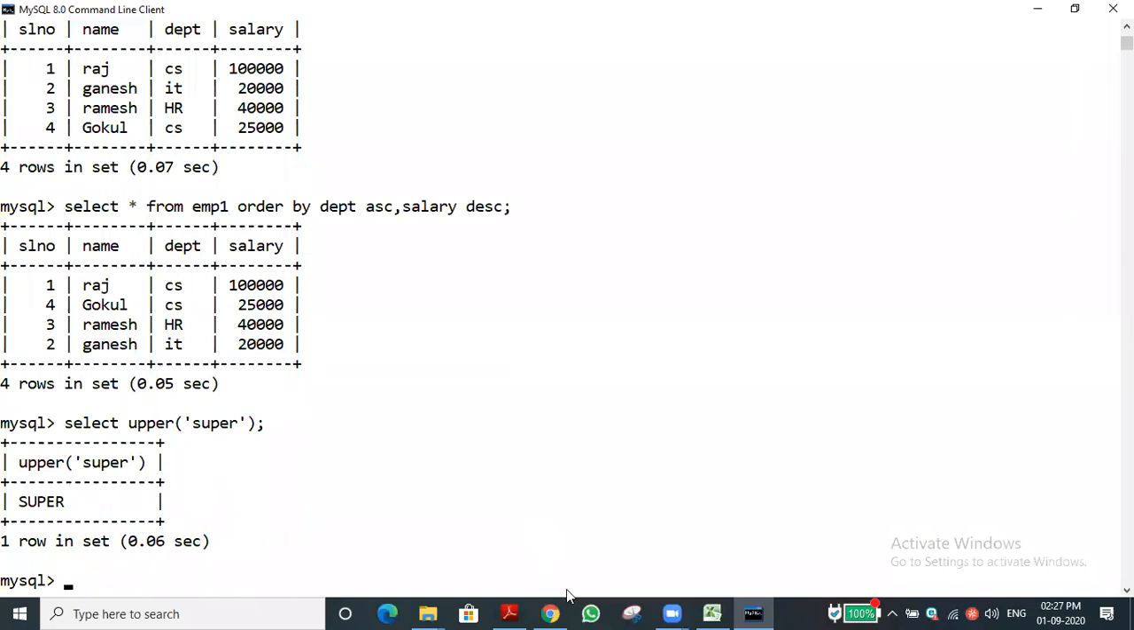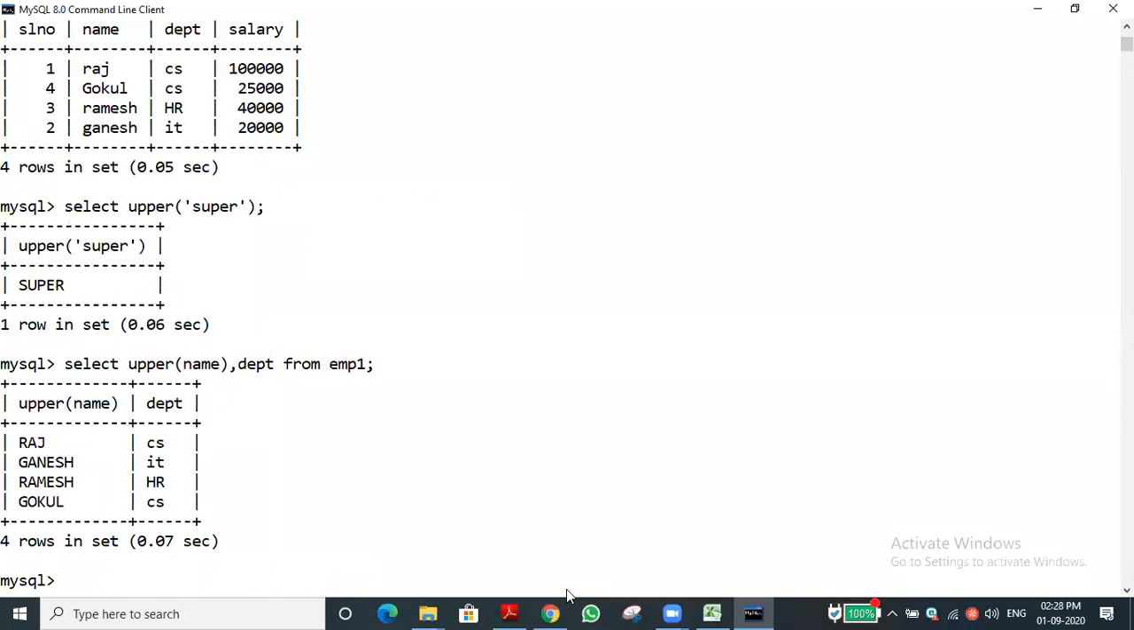Suppose you want to display all the names, for example, select upper of name, comma department, from EMP1. The table name is EMP1. If you give this, all the names alone will be displayed in capital letters. Have you understood how to use it in the SQL query?